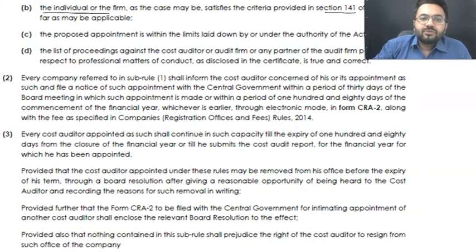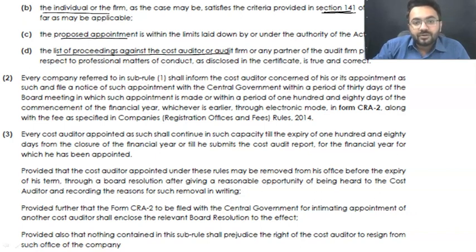Now, moving ahead, my dear students, you have already covered the eligibility criteria, although that was not supposed to be covered, but it's okay, I can understand. Now, the proposed limit is that you can carry out the audit of a maximum of 20 public companies. When it comes to private companies, this criterion does not apply, but public companies should be a maximum of 20. And apart from that, the list of proceedings, if there are any proceedings pending against the cost auditor or the audit firm, right? That is something which you need to understand. That needs to be true and correct, that whatever he is saying, he is giving an absolutely true and correct statement.